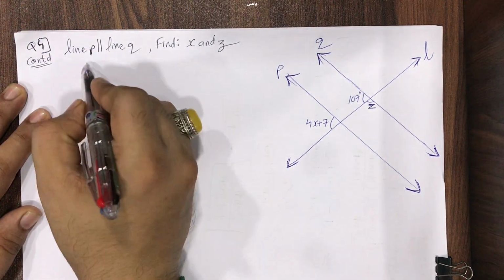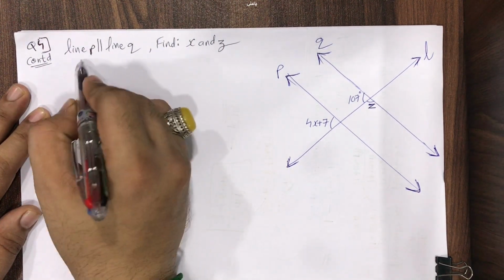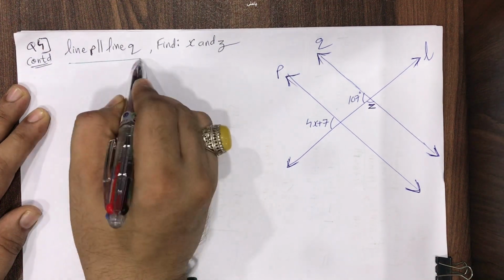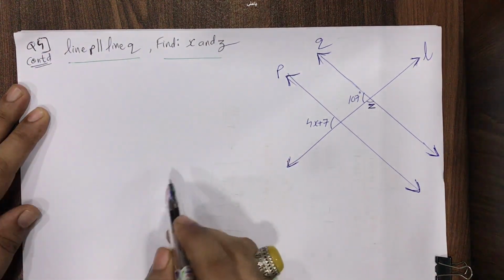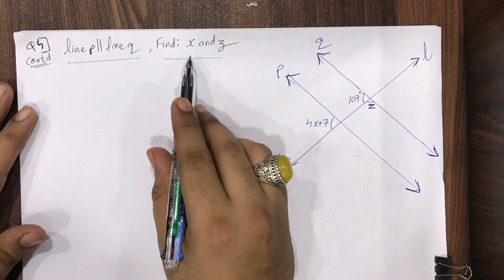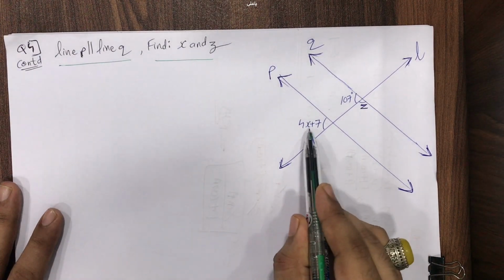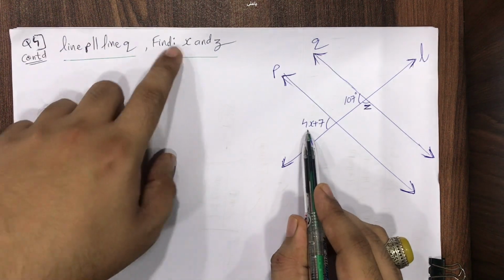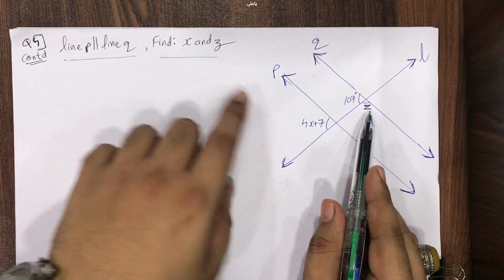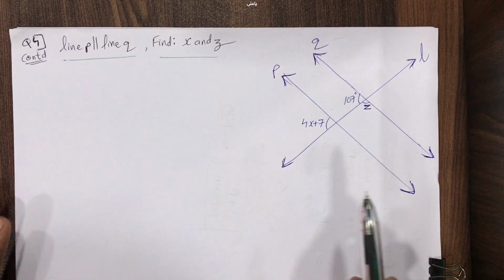Question number 4, continued. Line P is parallel to line Q. Find x and z. We just have to find the unknown variables x and z. I can see here I have 4x plus 7, and we have here x. I need to find this x, and I need to find the z also. The z is somewhere over here.